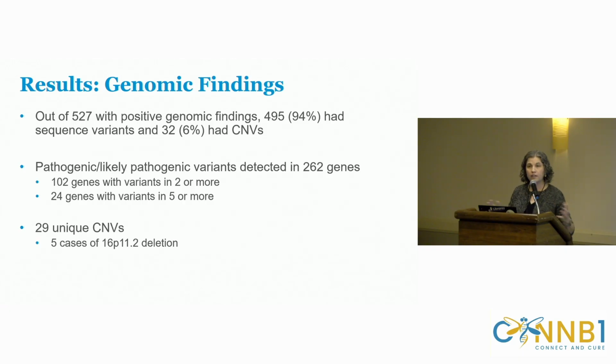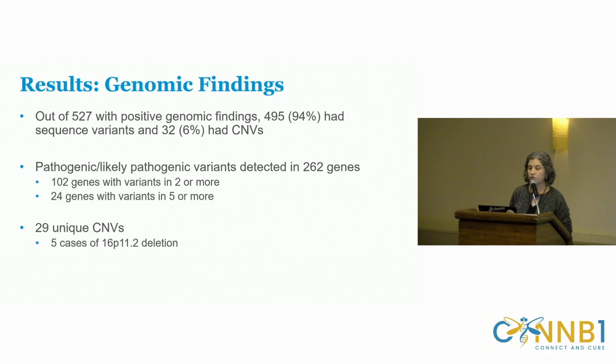So out of the 527 individuals who had a positive finding, about 95% had sequence variants. These are variants in specific genes, and the remainder had what are called copy number variants, which are larger deletions or duplications. 262 genes were implicated, so it was a lot. It wasn't just a handful of genes that have an association. It seems like there are a lot of genes that might be implicated in apraxia and dysarthria.